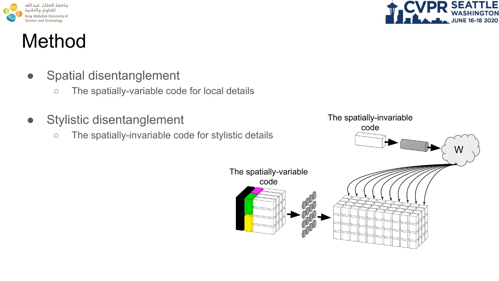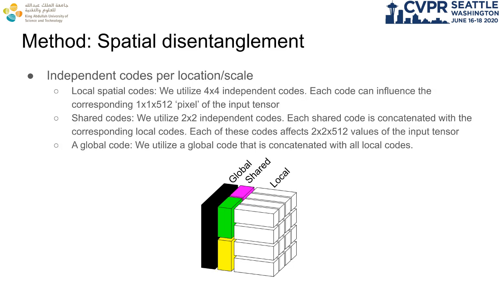Our network accepts two input noise codes. The spatially variable codes allow resampling specific regions of generated images. The spatially invariable code defines most style and color information. We achieve spatial disentanglement by structuring the spatially variable part. It contains local codes, shared codes, and a global code.